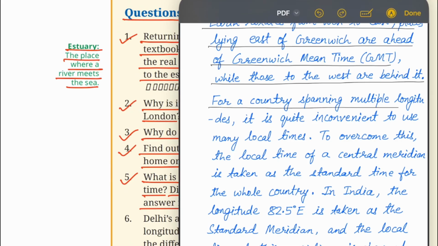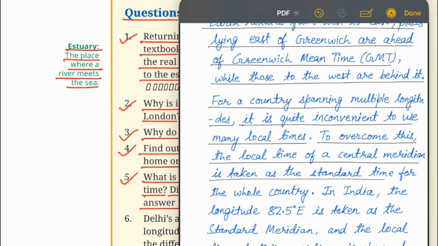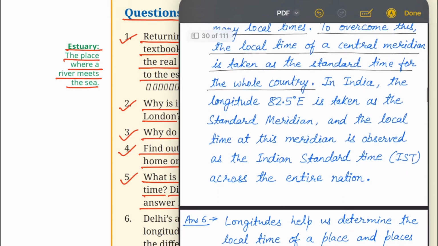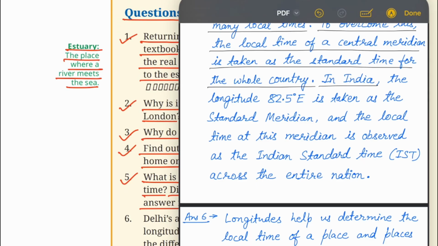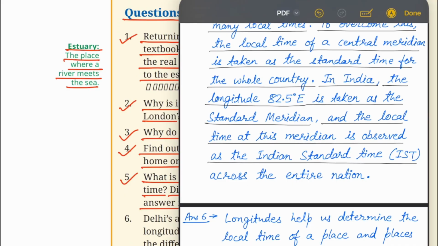For a country spanning multiple longitudes, it is quite inconvenient to use many local times. To overcome this, the local time of a central meridian is taken as the standard time for the whole country. In India, the longitude 82.5 degree east is taken as the standard meridian, and the local time at this meridian is observed as the Indian Standard Time (IST) across the entire nation.